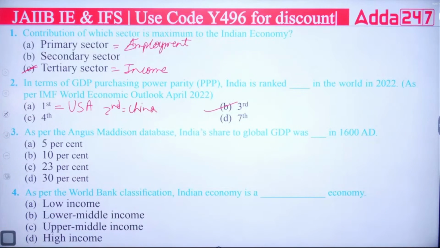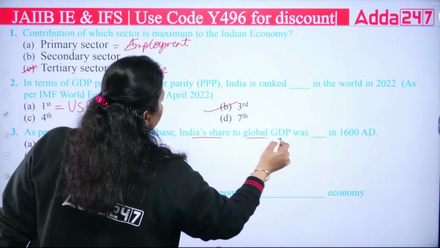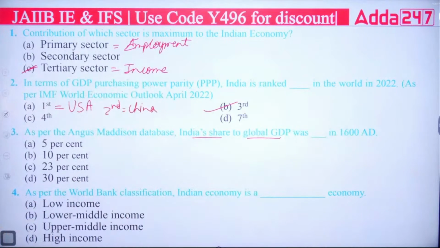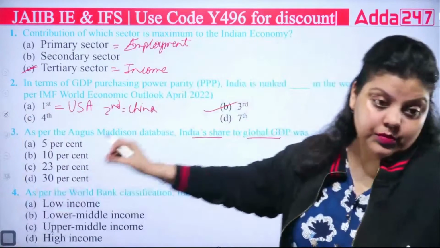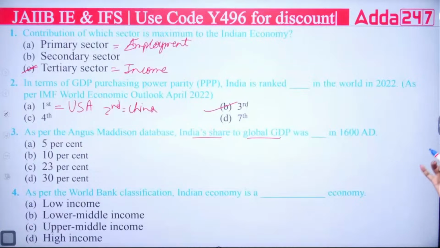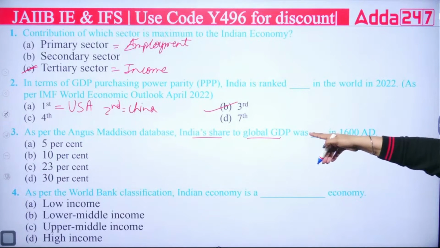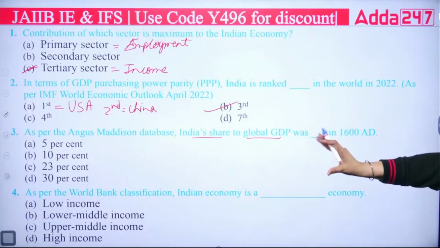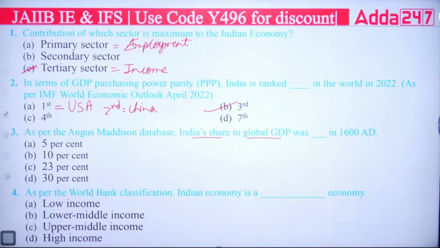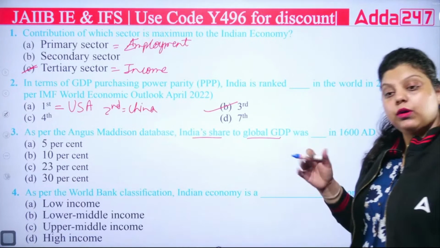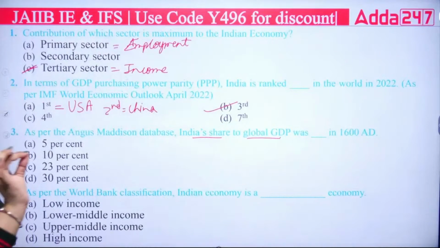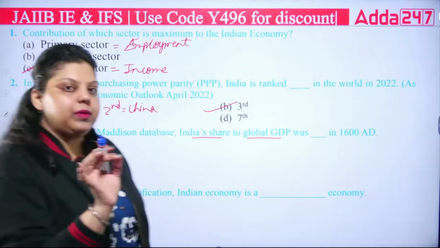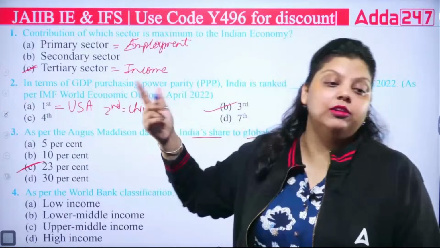Next question. As per Angus Maddison database, India's share to global GDP was dash in 1600 AD. I guess you can easily answer this question as well. We have discussed this question. So Angus Maddison data is very important. Each and every data he has given us in unit number 1, all the data should be remembered. Now, what was the contribution of India? That is very good. 23% was the contribution in global GDP.